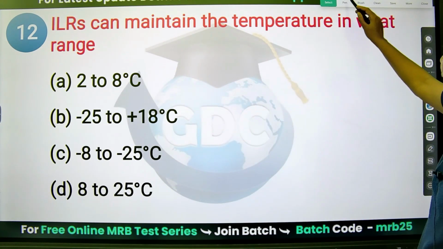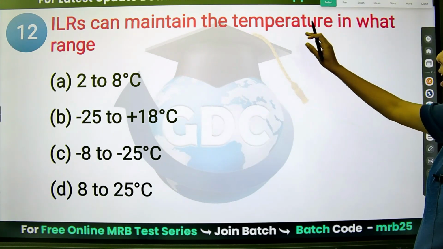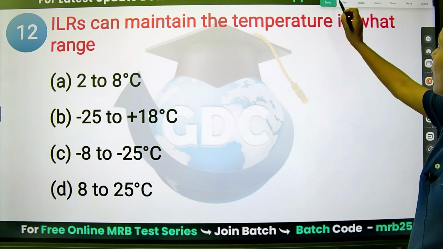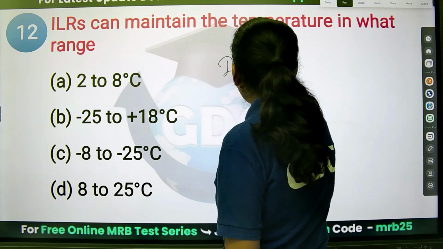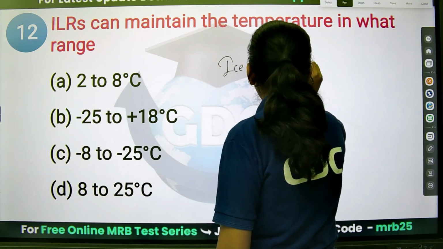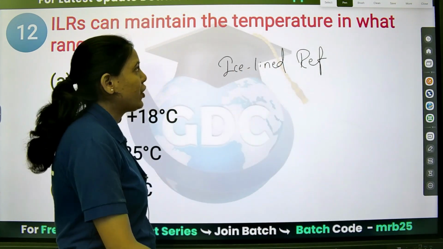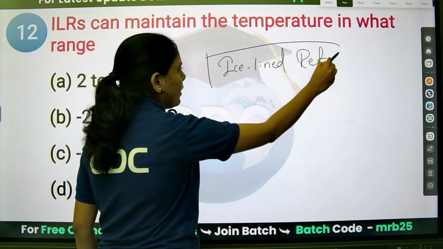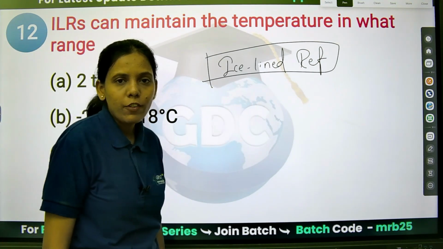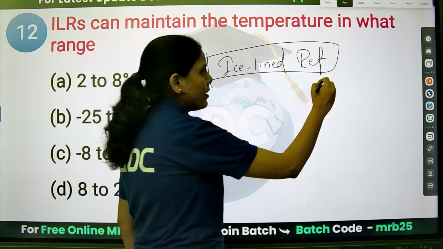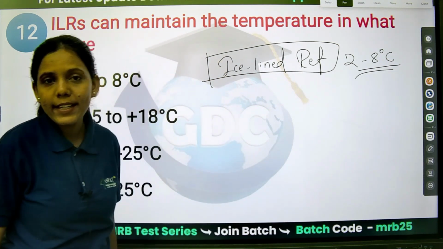ILR can be. This is about the ice-lined refrigerator. What is the temperature they are asking for? ILR is nothing but the ice-lined refrigerator. First of all, remember it is 2 to 8 degrees Celsius.